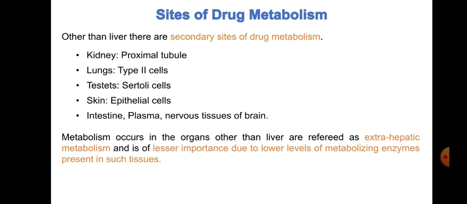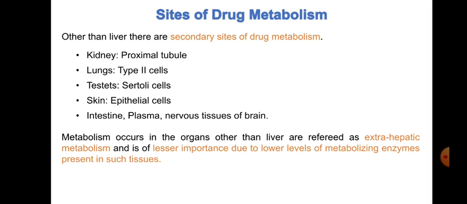The organs which are considered secondary sites, other than the liver, have very little metabolizing enzyme. Even the variety of drug metabolizing enzymes is less as compared to that of the enzymes present in the liver.